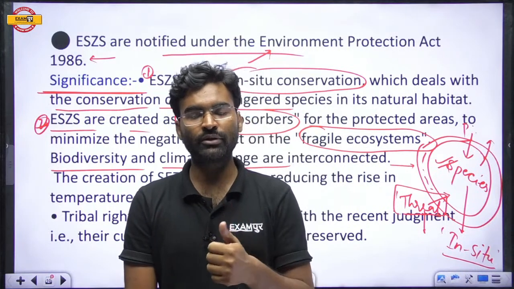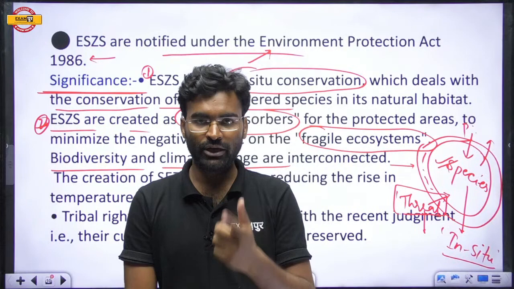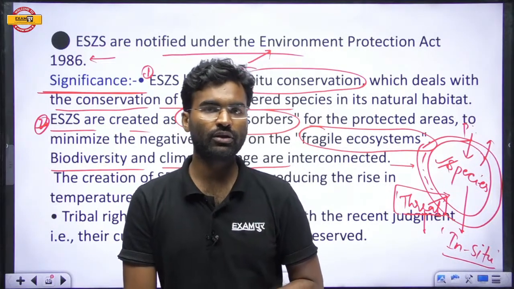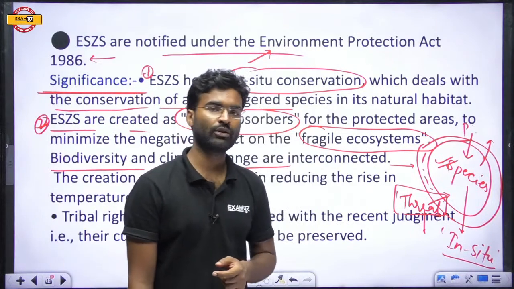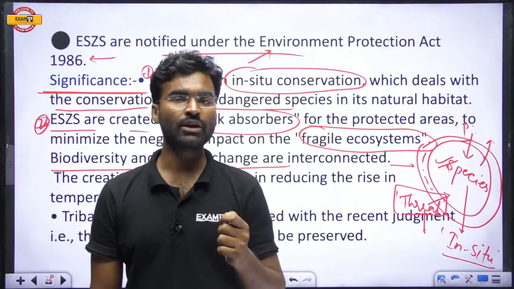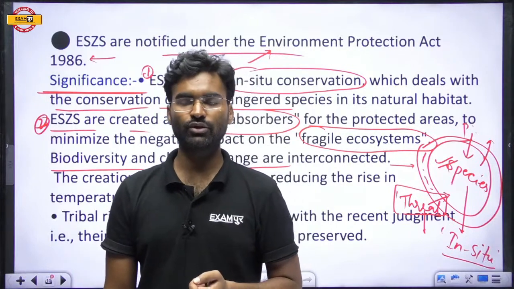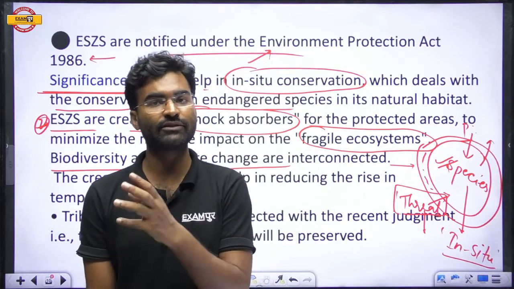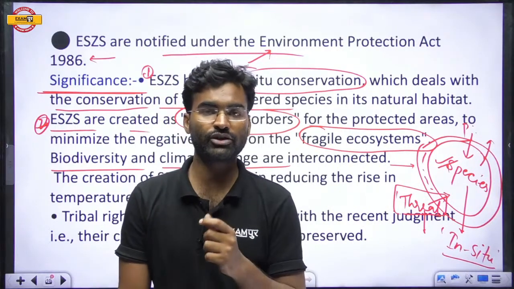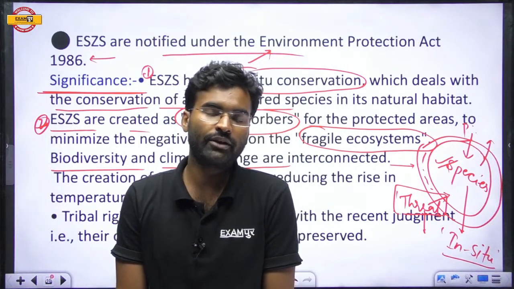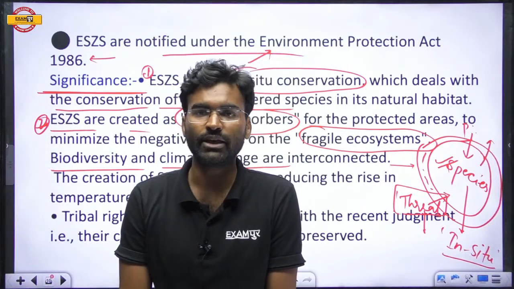So we should protect the biodiversity as well as control climate change. If we protect the biodiversity, it will help to control climate change. Both will create an adverse effect on human beings. For the protection of human beings, we should control climate change and biodiversity loss.